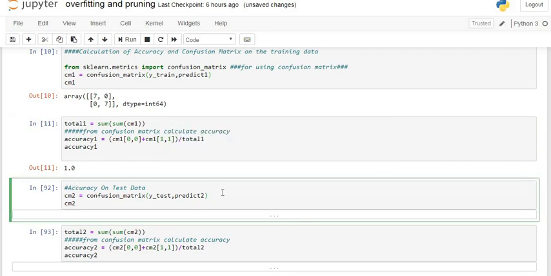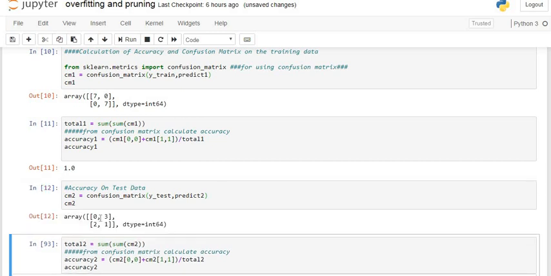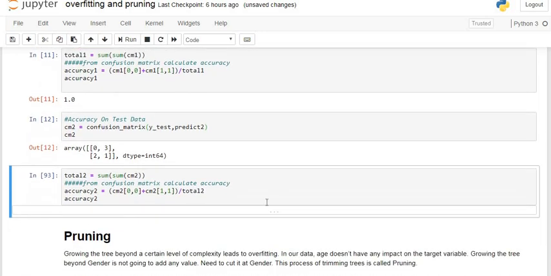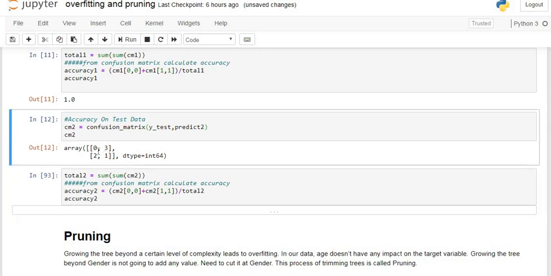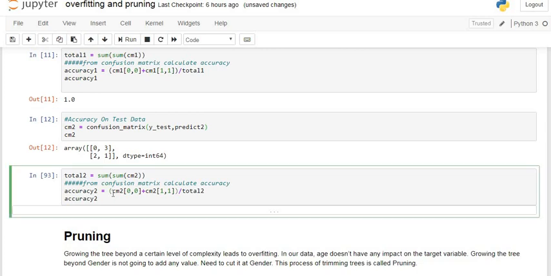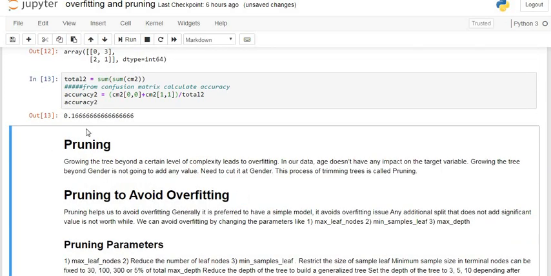Now we try to check the confusion matrix of the testing dataset. So this is the confusion matrix for the testing dataset. Now we check the accuracy by applying the same method, that is, addition of these diagonal elements divided by the total addition of all the observations in the confusion matrix, that is 0 plus 1 divided by 0 plus 3 plus 2 plus 1. Now our testing dataset accuracy is only 16%,